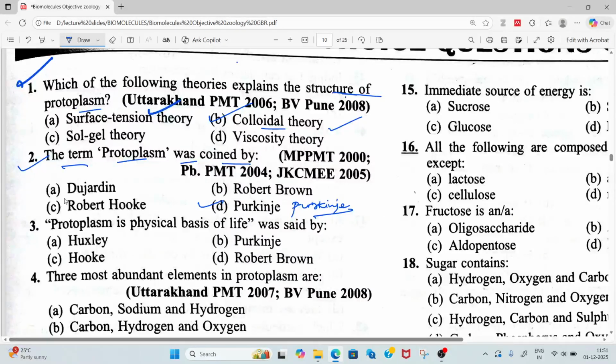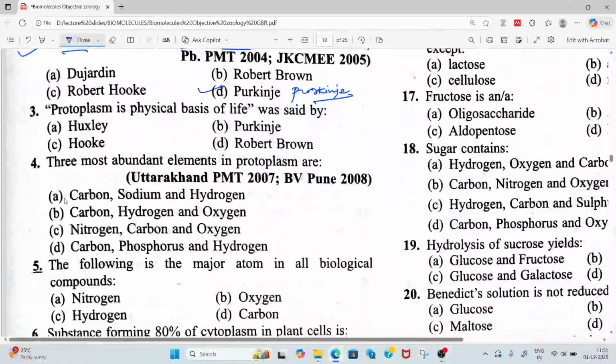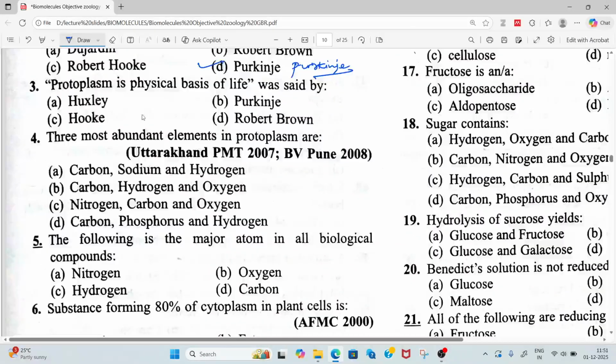So next question is here. Protoplasm is the basis of life was said by option A Huxley, option B Purkinje, option C Hooke, and option D Robert Brown.